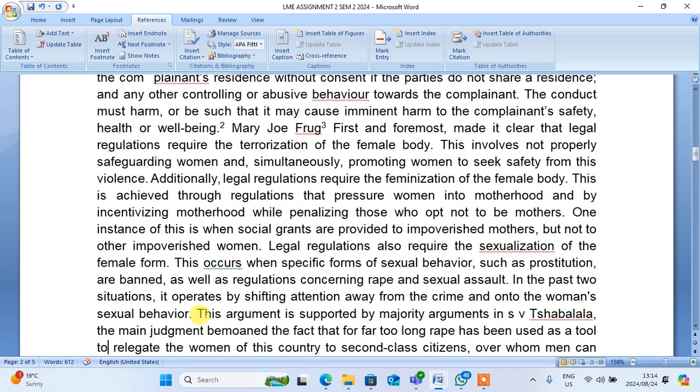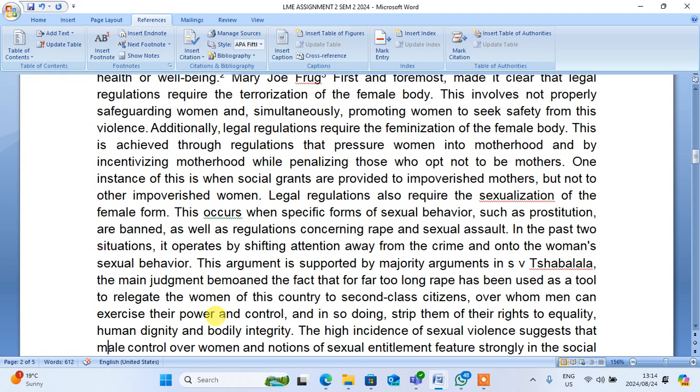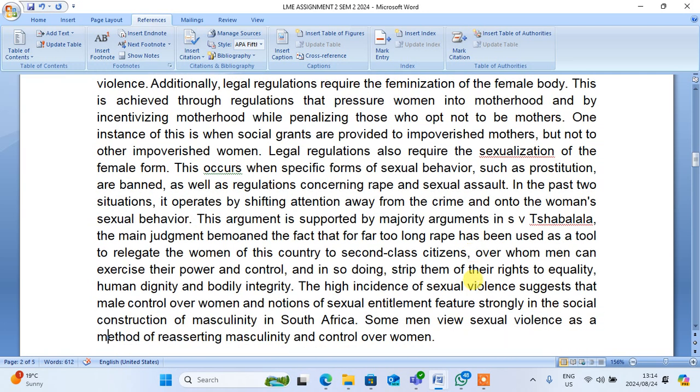This occurs when specific forms of sexual behavior, such as prostitution, are banned, as well as in regulations concerning rape and sexual assault. In the past two situations, it operates by shifting attention away from the crime and onto the woman's sexual behavior. This argument is supported by the majority arguments in S v Chawla. You can check for S v Chawla. There are many cases of State v Chawla. Good luck in finding this case anyway.